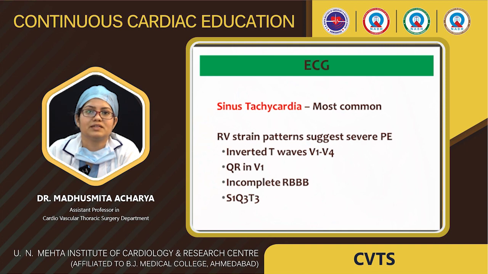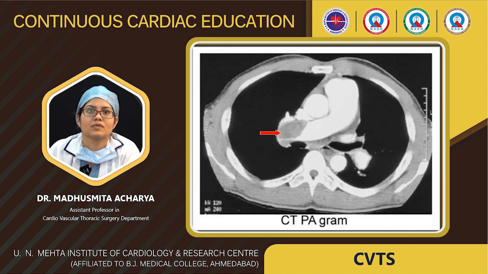In ECG, the most common sign is sinus tachycardia, or you can see an RV strain pattern. So this is S1 Q3 T3, T wave inversion, late transition. You can see the T3, you can see the Q3. This is the ECG finding of pulmonary embolism. You can see in the right pulmonary artery there is a huge thrombus which is occluding the whole RPA.